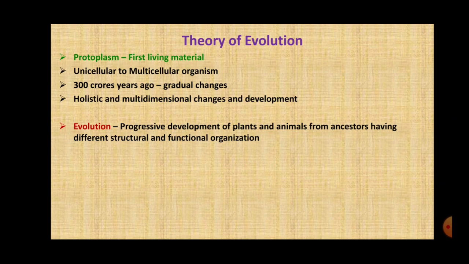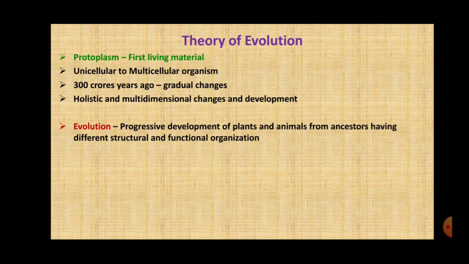This overall process, the changes that occurred, have always been organizational. It has been progressive development, as in initially we had the first primitive cell which was not that developed, then gradually adapting to the changes we had unicellular organisms, then slowly and gradually we have today multicellular organisms and such a huge variety of unicellular and multicellular organisms. We did not have first multicellular then unicellular. It was all progressive development.